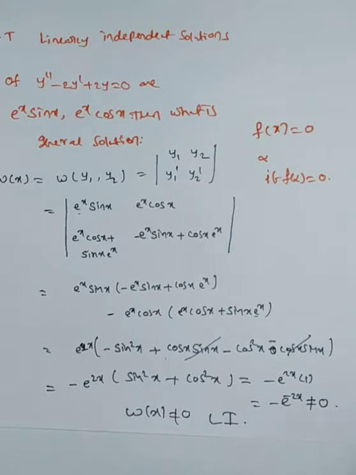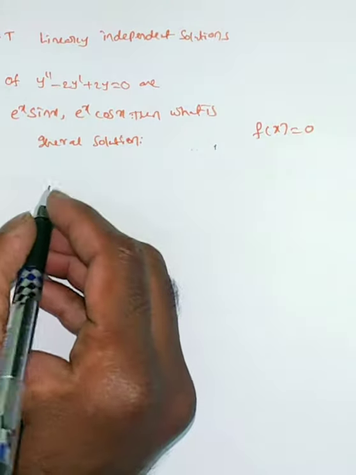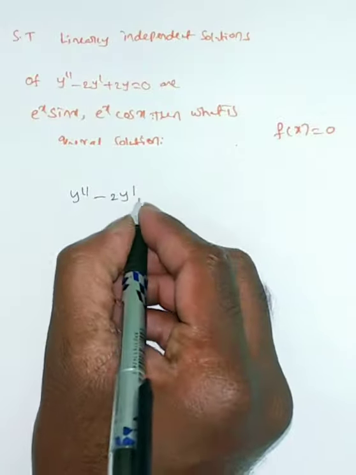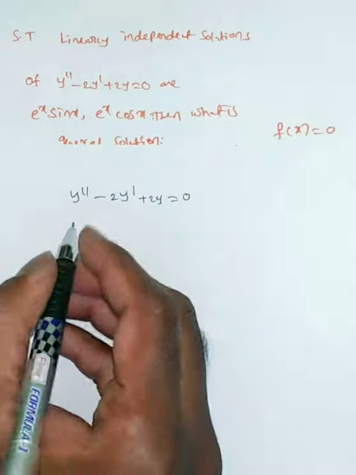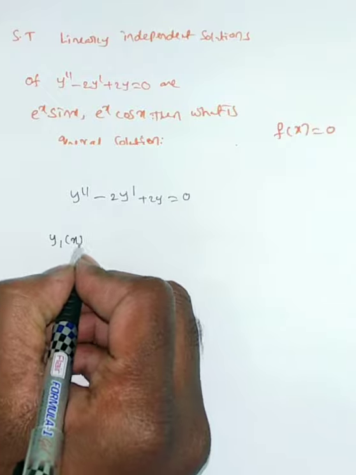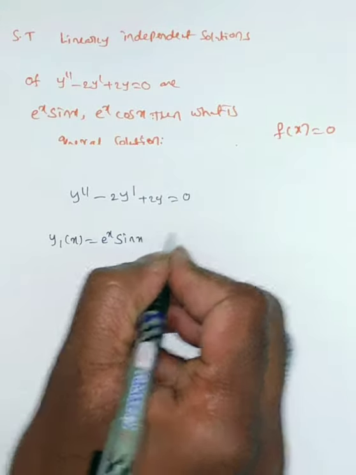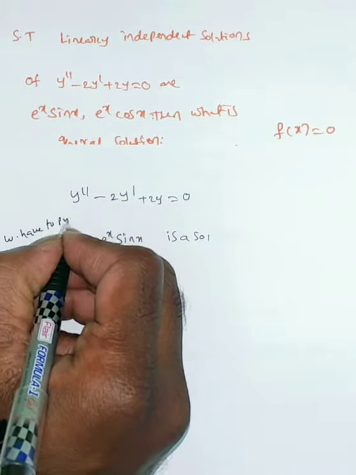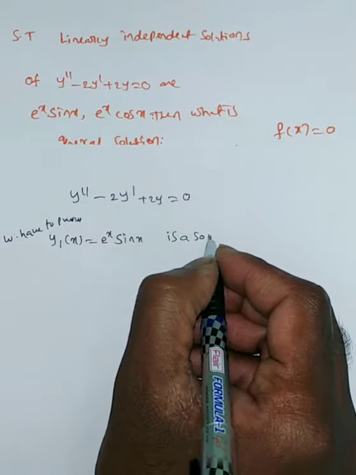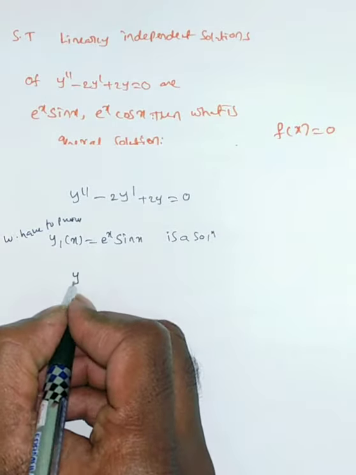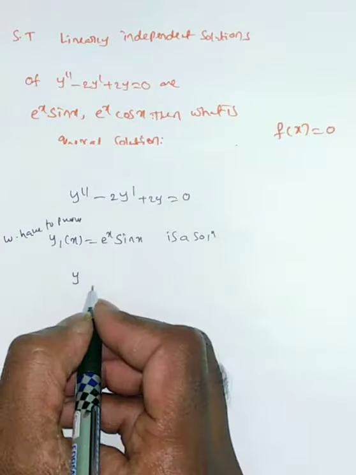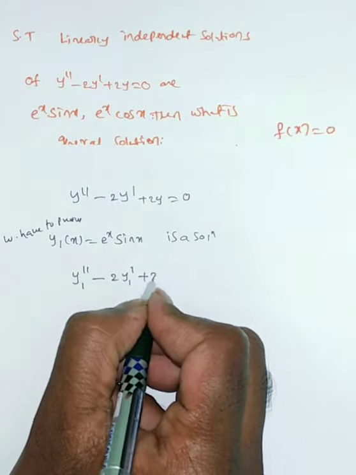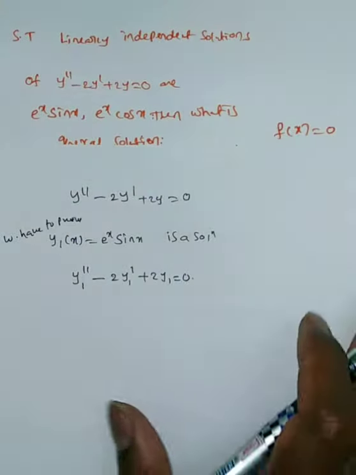The given equation is y double dash minus 2y dash plus 2y is equal to 0. Now we have to prove that y1 of x equal to e power x sin x is a solution. It should satisfy this equation, that is, y1 double prime minus 2y1 prime plus 2y1 is equal to 0.